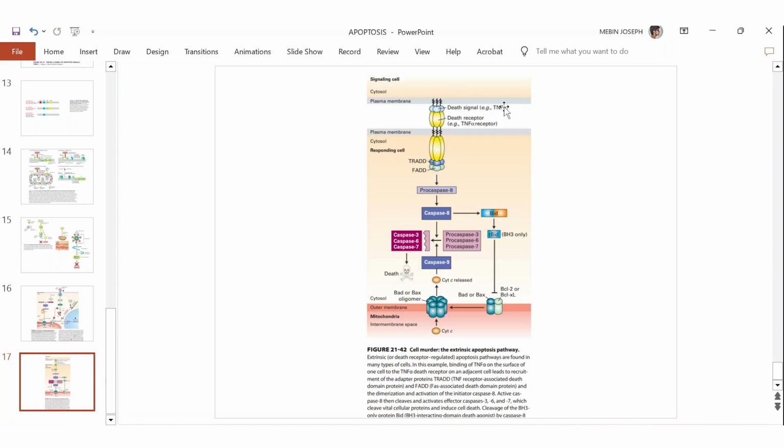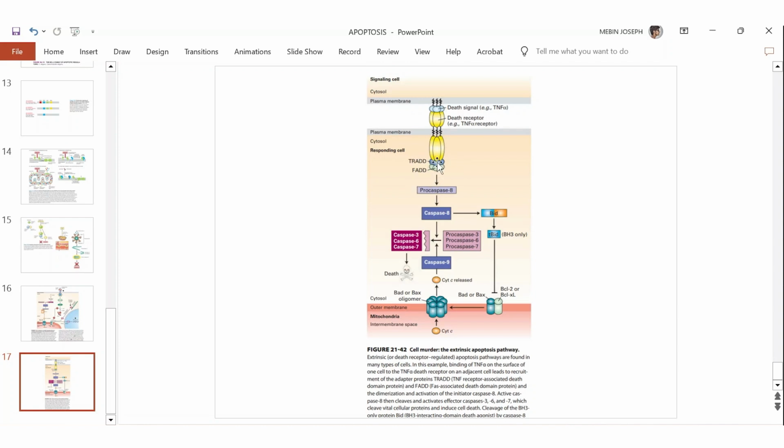Whenever TNF alpha or FAS ligand binds to its death receptor, a small conformation change happens in the receptor, and it leads to some protein complexes binding on the death receptor. Here you can see two proteins: TRADD, TNF receptor associated death domain, and FADD, FAS associated death domain protein.